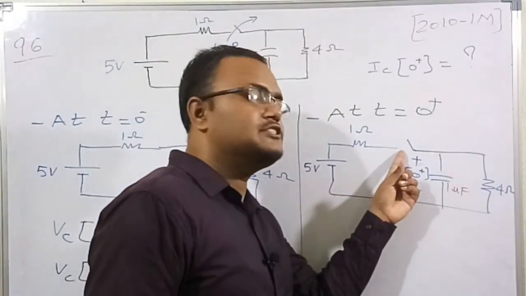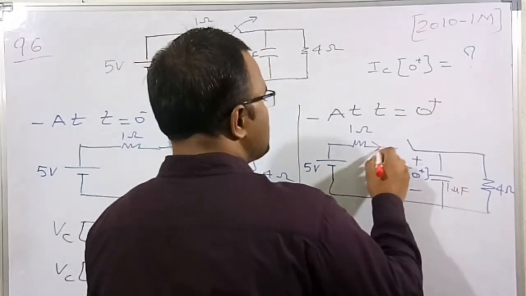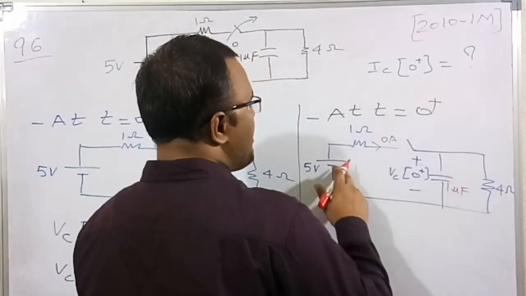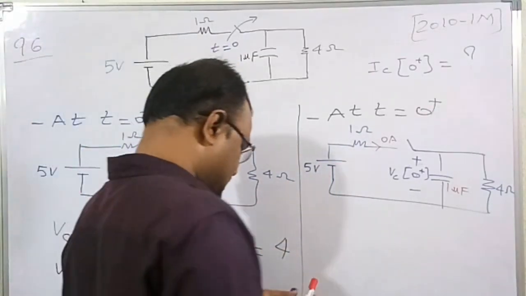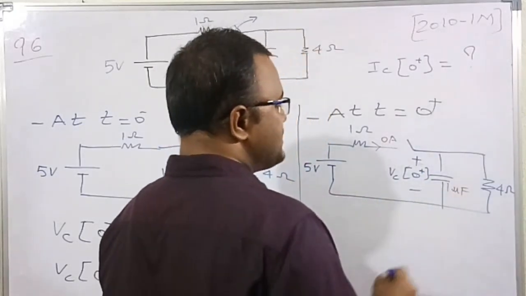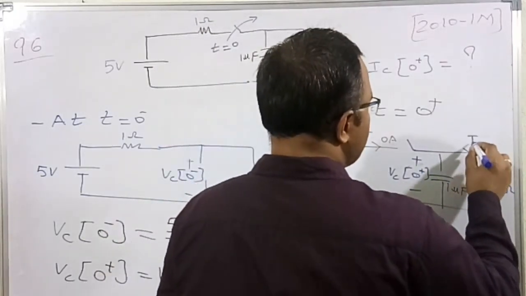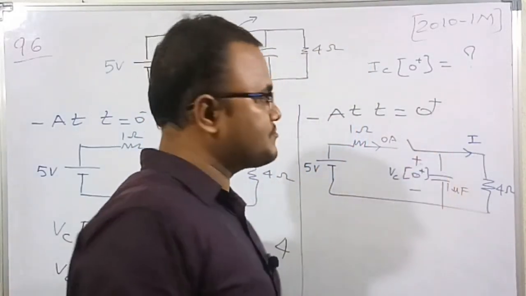As there is an open circuit, the current in this branch is 0 ampere. So the current is 0 ampere in the 1 ohm and 5 volt. Let me assume the current in this 4 ohm is some value I at instant 0 plus.